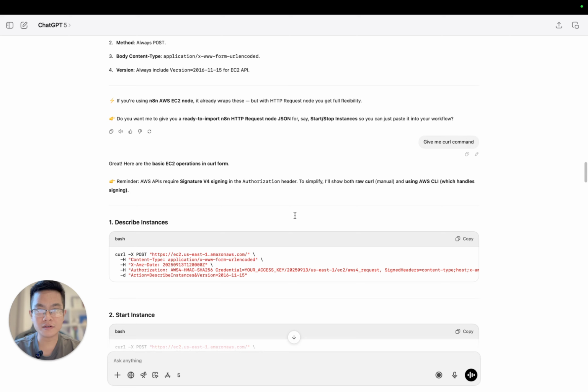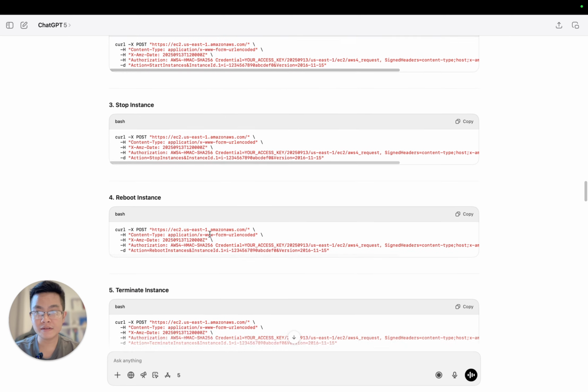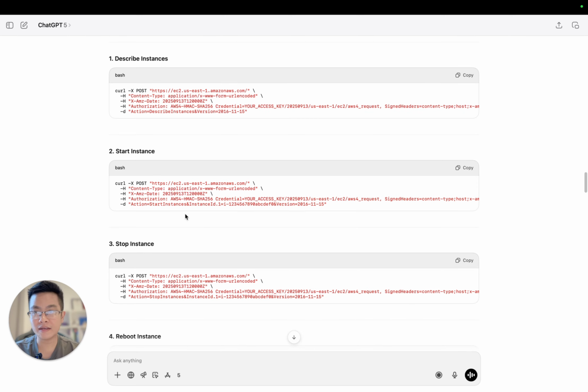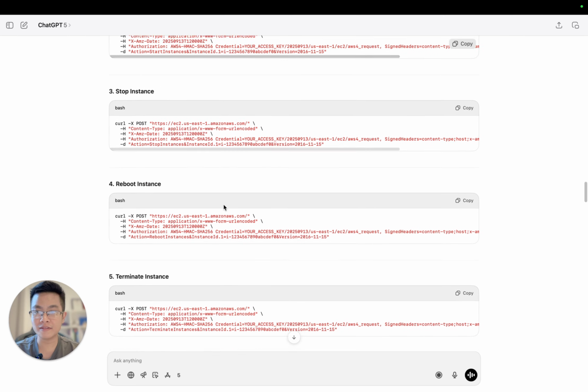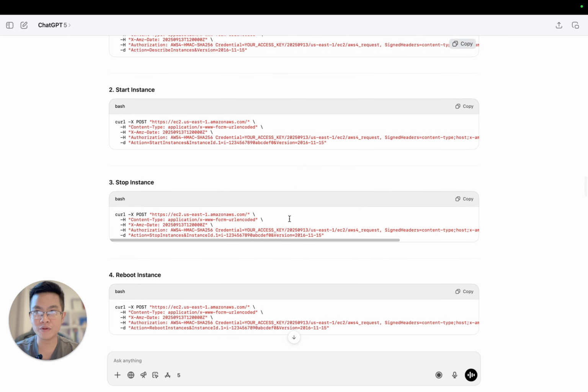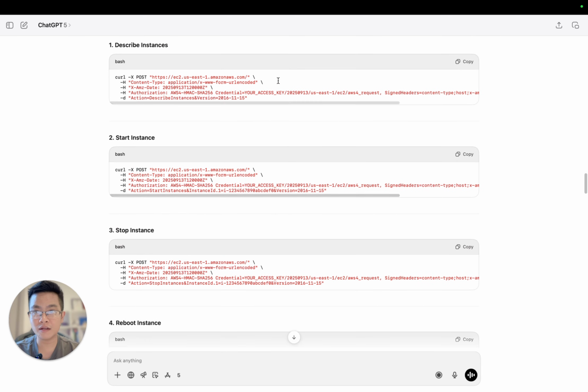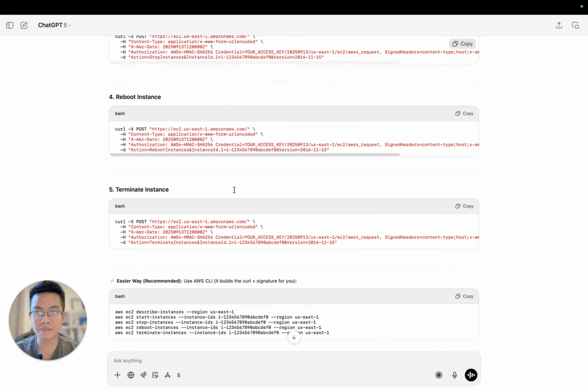So what I want is the curl command, and I tell my AI assistant, ChatGPT, to give me 5 curl commands that I can use to work with the EC2 instance like this. Then it comes back with the curl commands. Actually, I can write this on my own, but it doesn't make sense to, right? We can use the GPT assistant for that. So remember this one, and we're going to get back here.